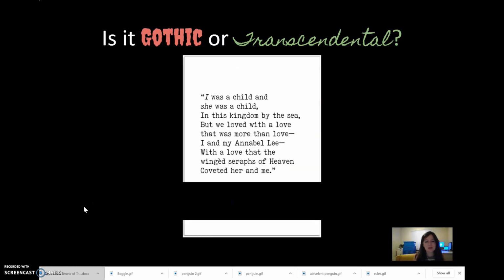I was a child and she was a child in this kingdom by the sea, but we loved with a love that was more than love, I and my Annabel Lee, with a love that the winged seraphs of heaven coveted her and me.